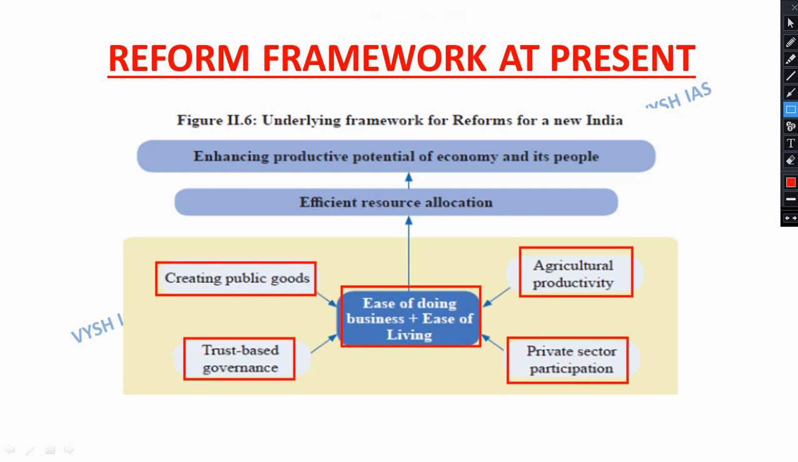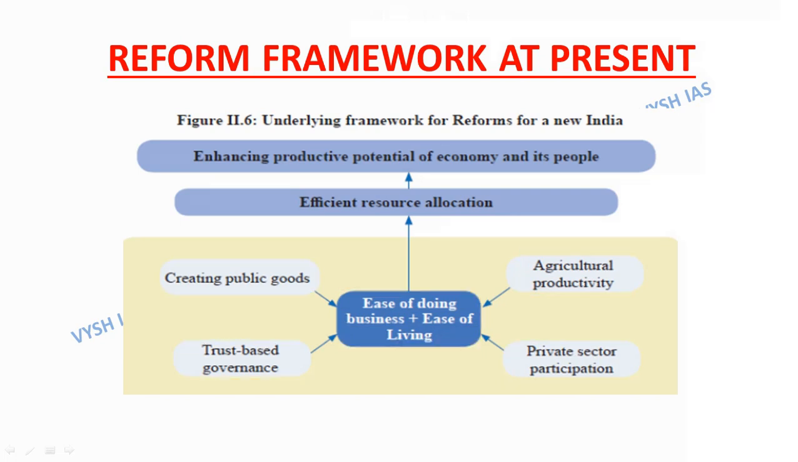So now the point is, what is the need of improving this? These basically need to be improved to ensure efficient resource allocation, followed by enhancing the productivity potential of the economy and its people. So this diagram, I think, is more clear to you.